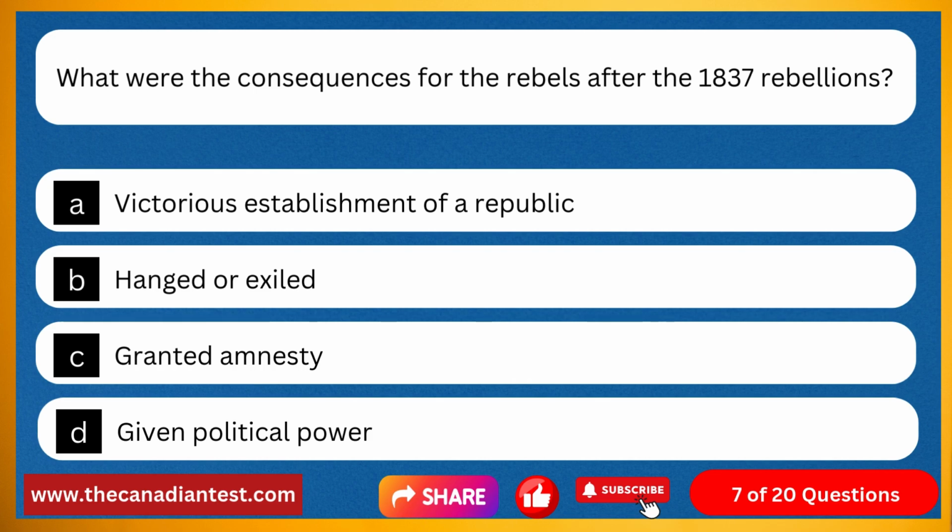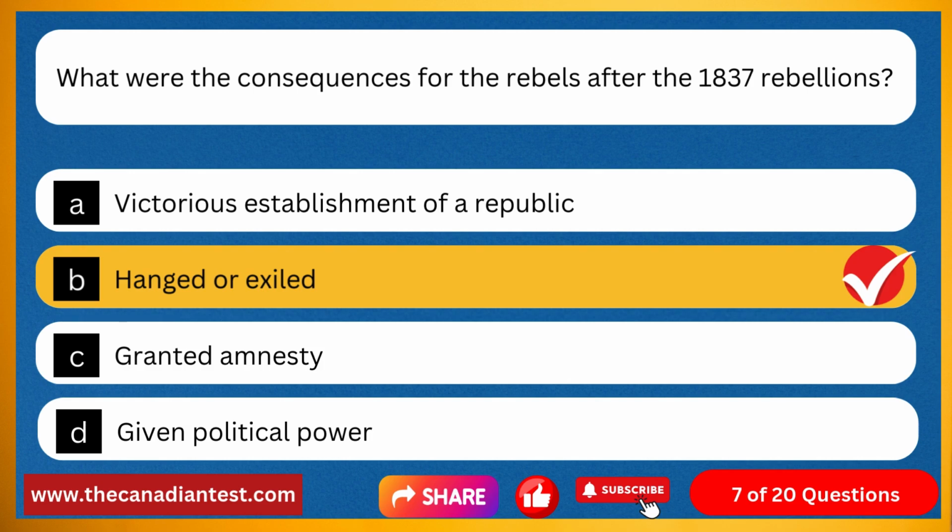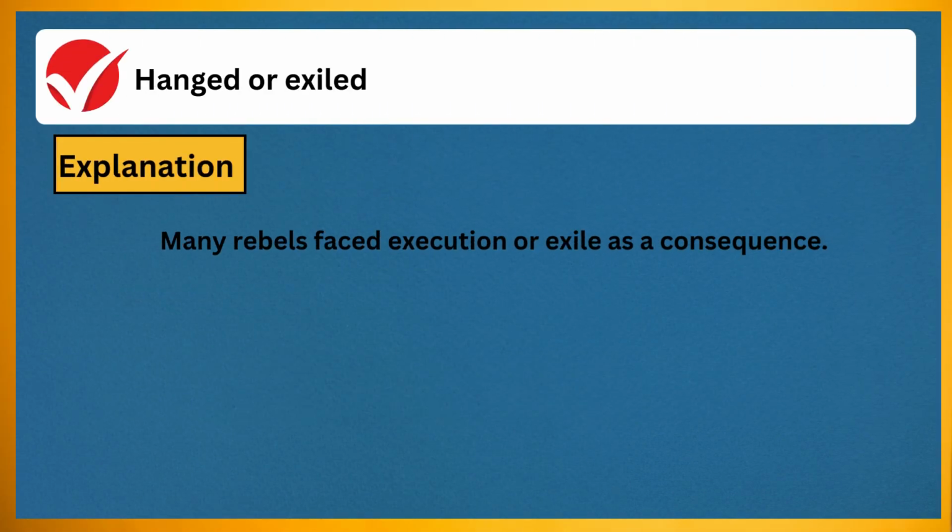Question 7. What were the consequences for the rebels after the 1837 rebellions? Option A, victorious establishment of a republic. Option B, hanged or exiled. Option C, granted amnesty. Option D, given political power. The correct answer is hanged or exiled. Explanation: many rebels faced execution or exile as a consequence.